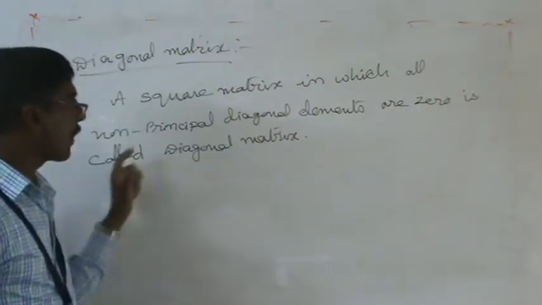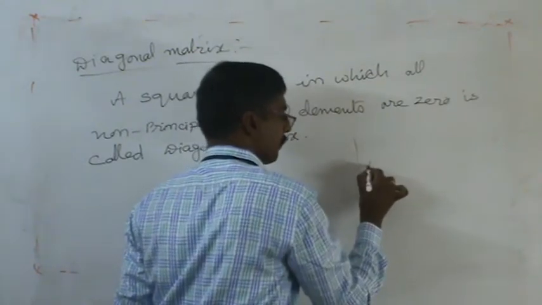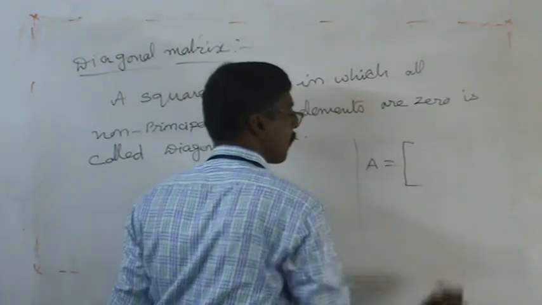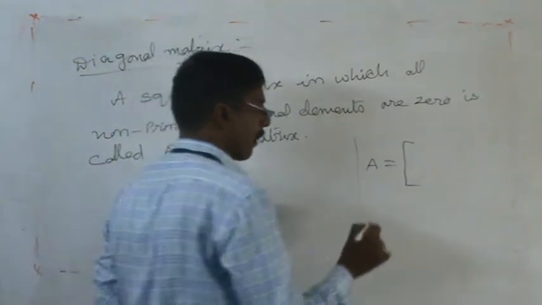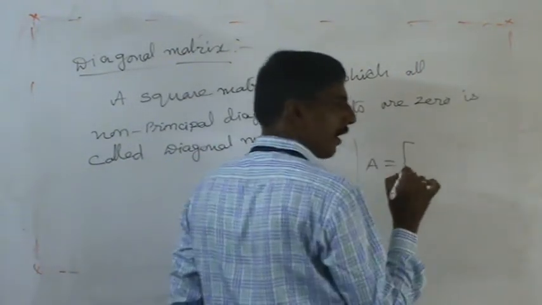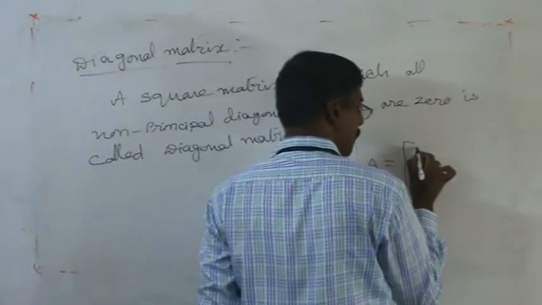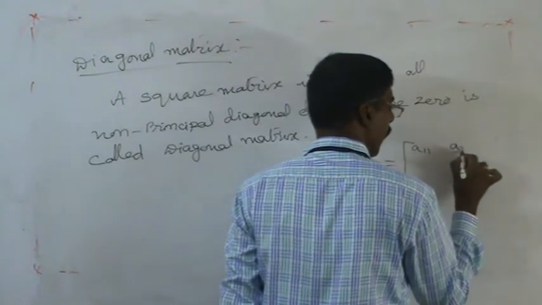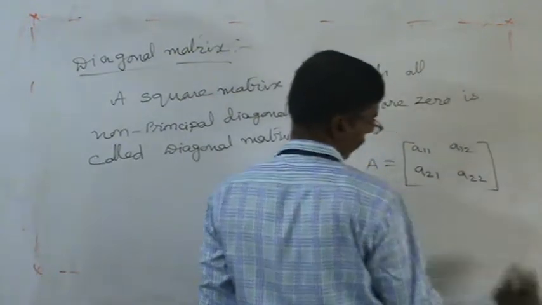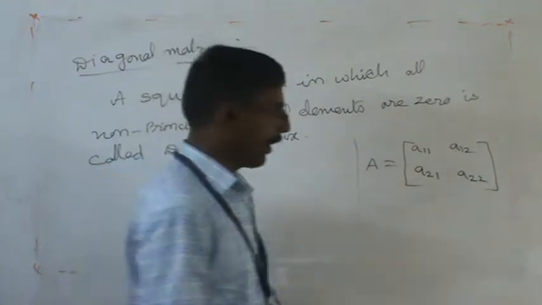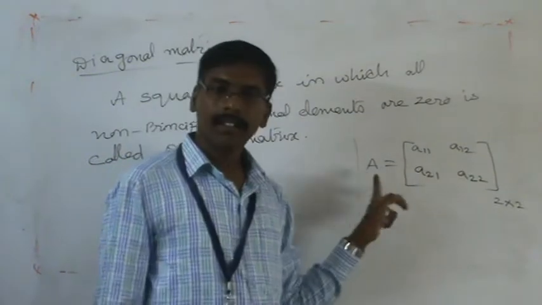Take an example for understanding the diagonal matrix. Suppose I take one square matrix of order 2, that is a 2 by 2 matrix. With place values, the elements are A11, A12, A21, A22. This is the example of a square matrix.